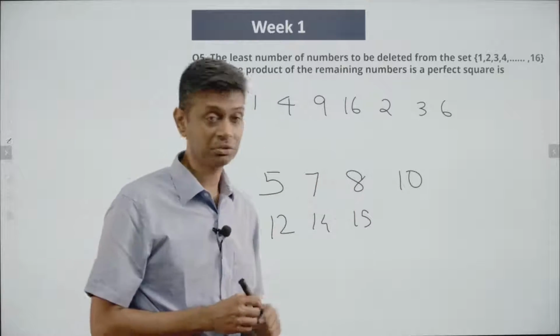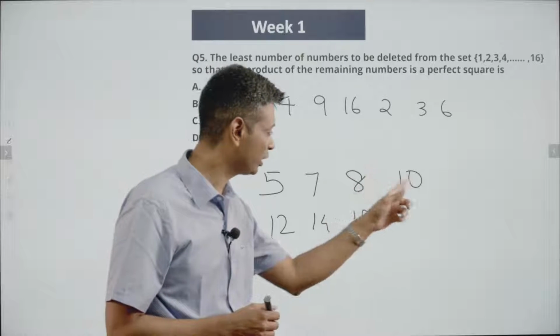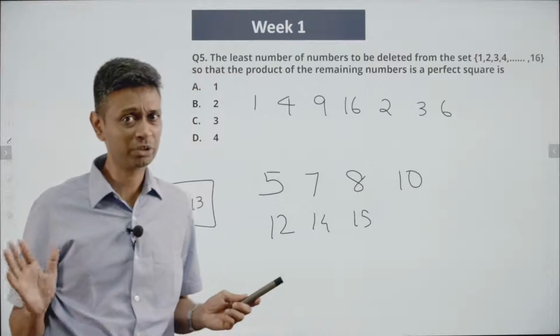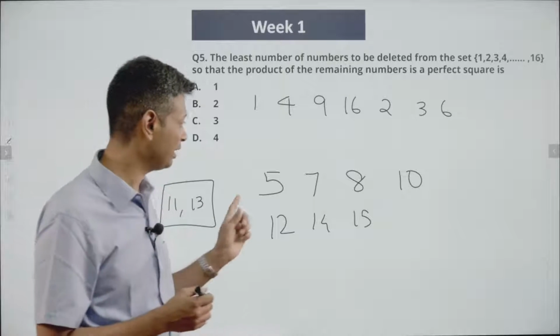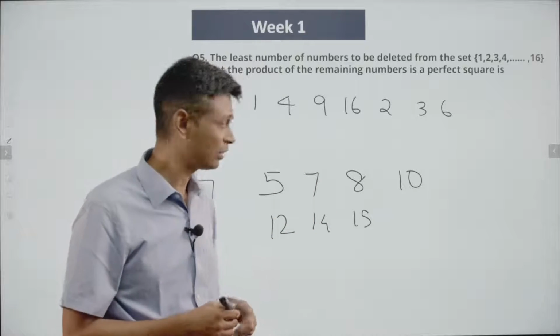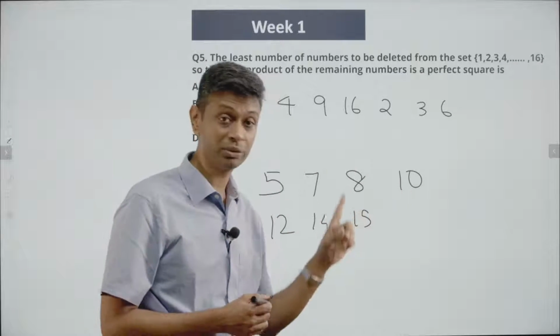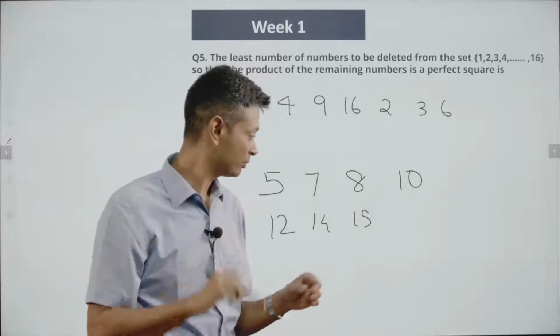5 into 10 is 50. 8 into 10 is 80. None of these are perfect squares. And so 5 into 8 doesn't work. 5 into 10 is 50. That has a 5 square in it.